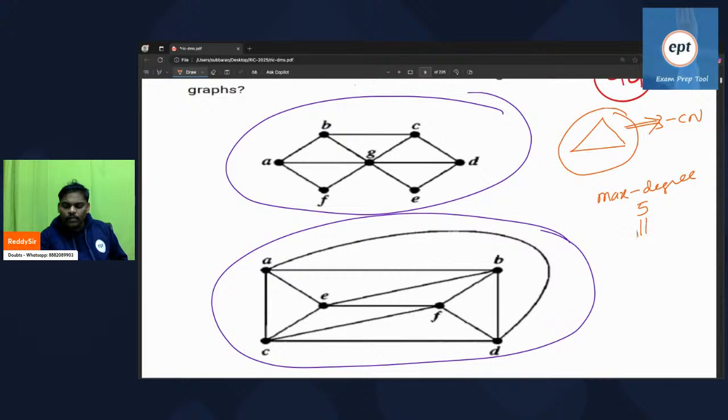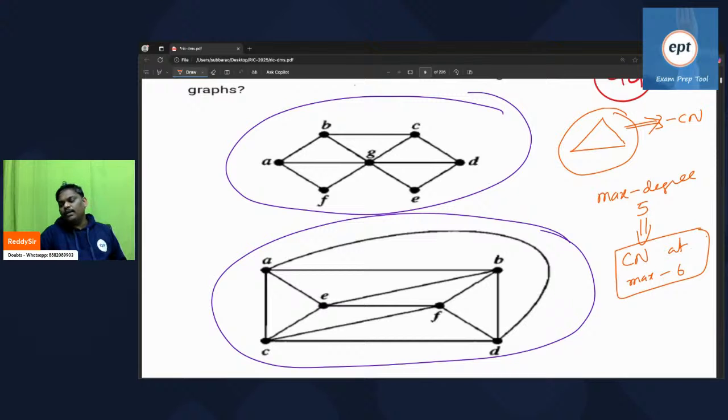Then the maximum chromatic number possible is 6. Chromatic number is at max 6.